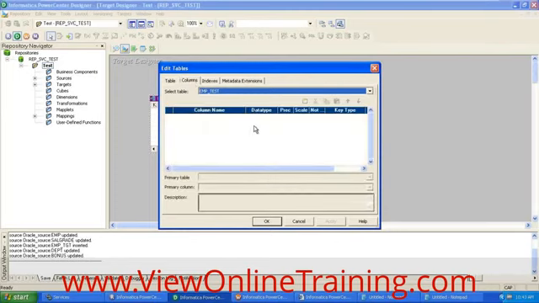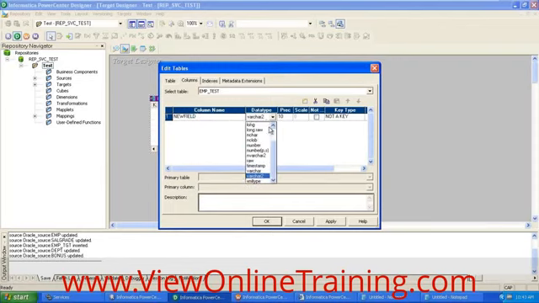This is the column name, and you need to mention the data type. You have to select the appropriate data type. It doesn't mean that it will have only the Oracle data types. Select the appropriate data type, and then precision and scale, and then if you want, you can define the primary keys, foreign keys, or not, and then click apply, and then click OK.